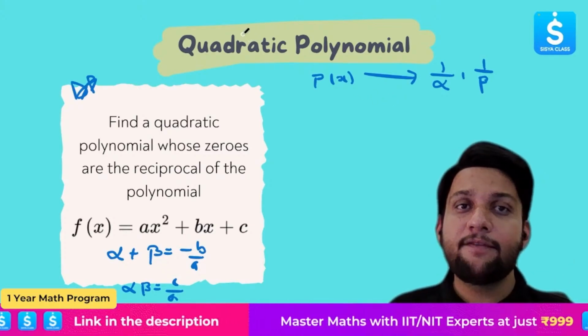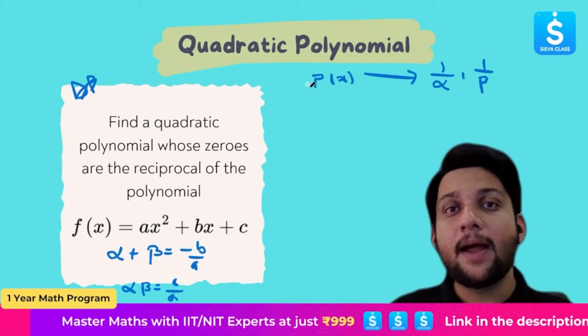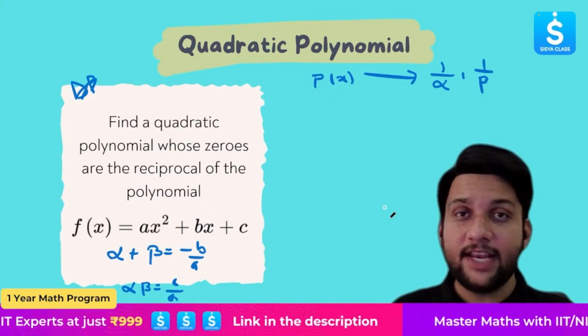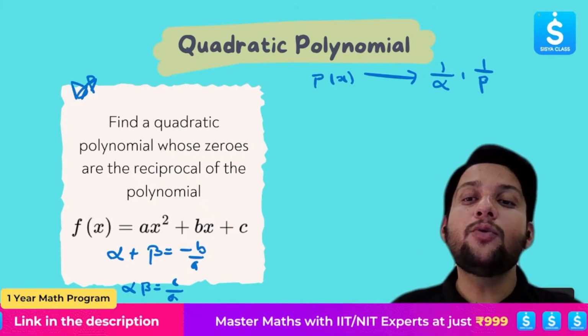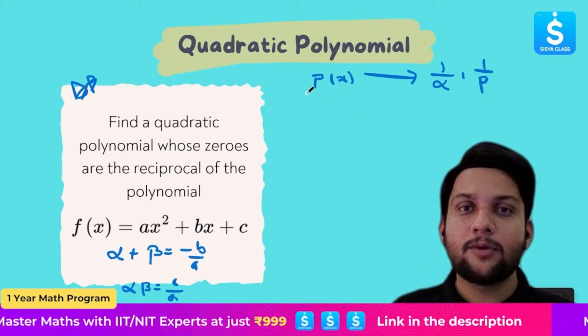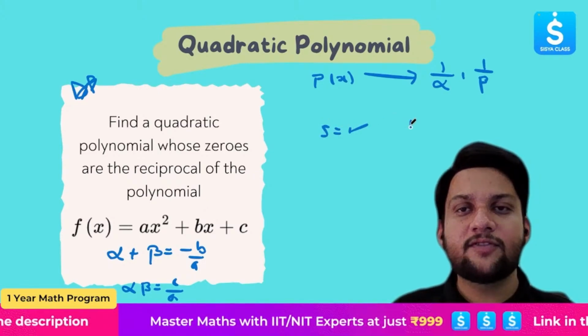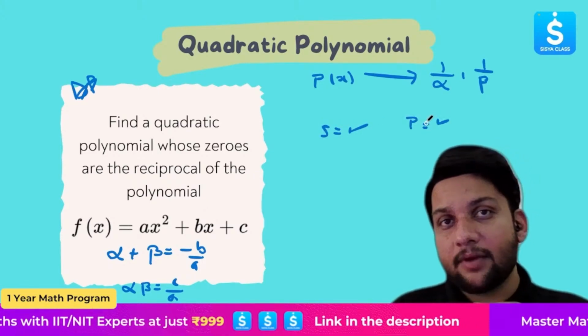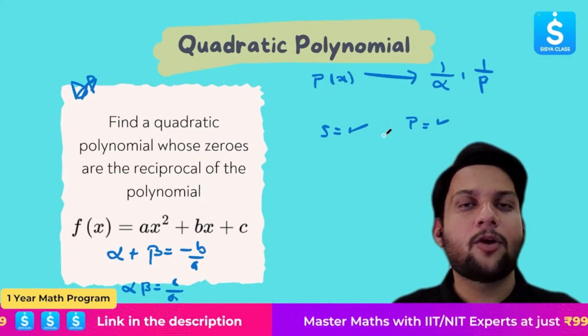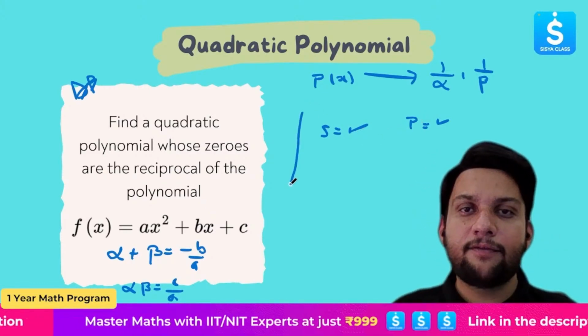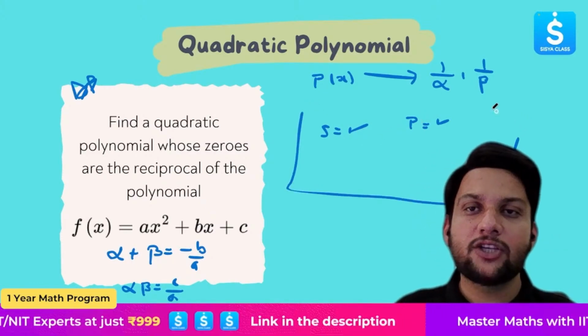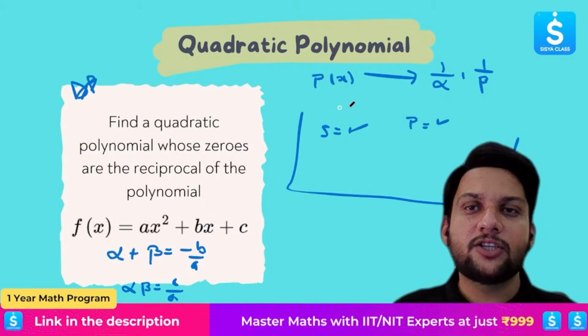Right. Now, before I continue this question, one very, very important piece of information I want to tell you. Suppose we are able to find the sum and product of the zeros of any given polynomial. How can I revert back? That means, suppose I am able to find the sum, and I'm also able to find the product. Can I revert back and write the quadratic polynomial? Yes, I can. And this is a five-star concept, dear students.